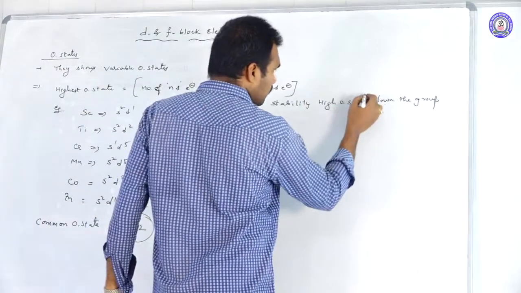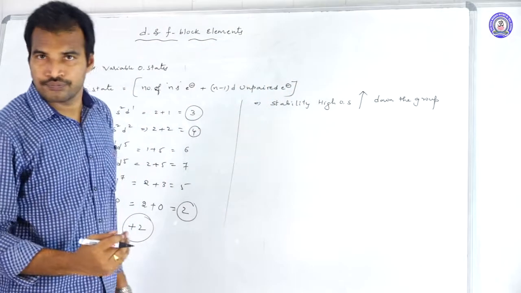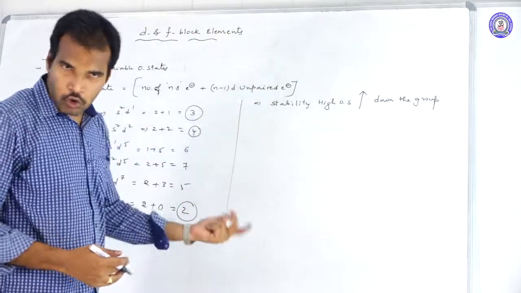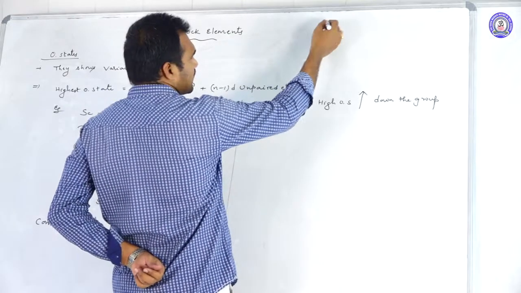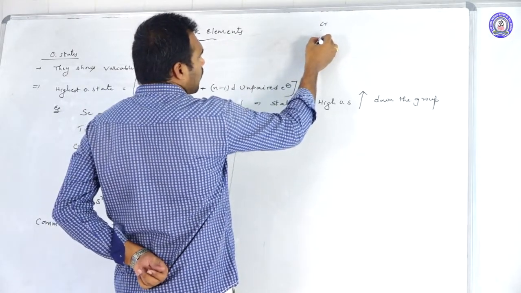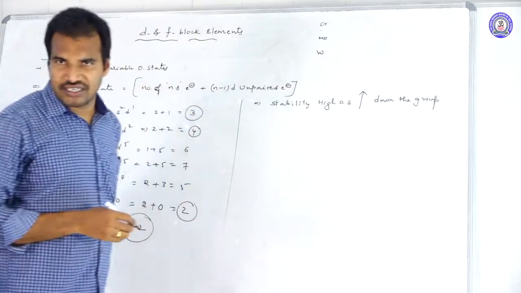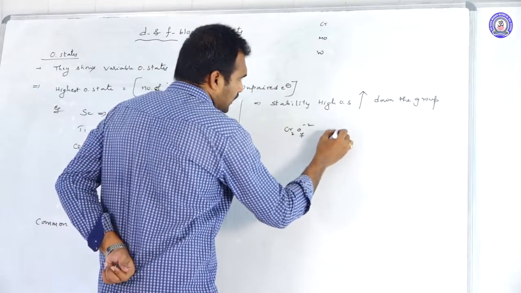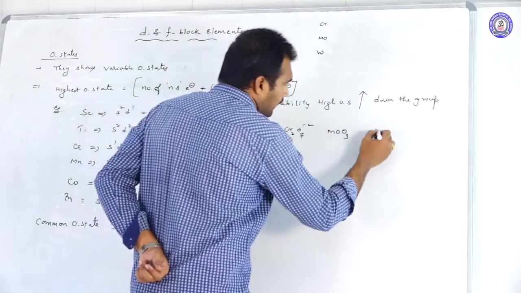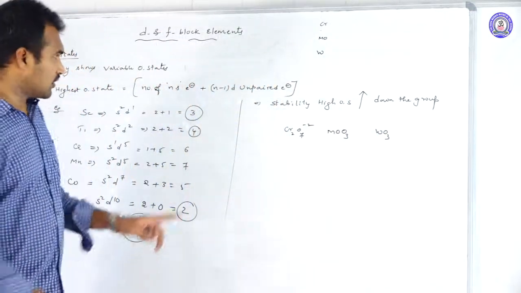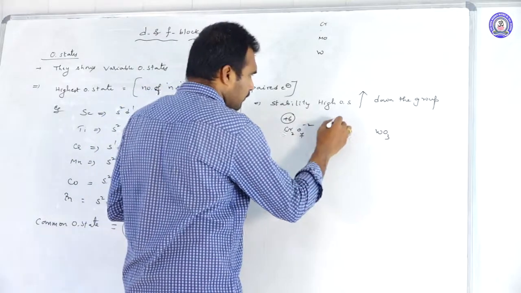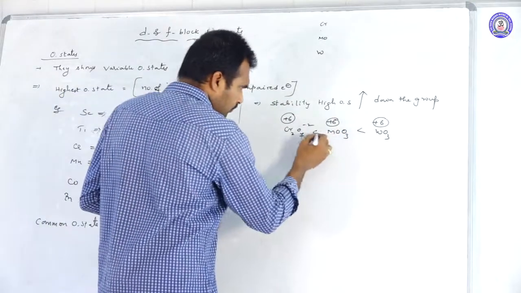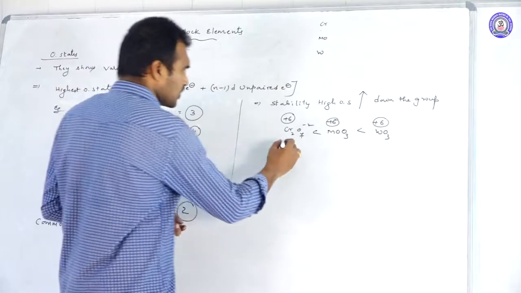The stability of higher oxidation state will increase down the group. For example, take the chromium group: chromium, molybdenum, tungsten, these three elements. When you write Cr2O7 2-, MoO3 and WO3, all of them are in the plus 6 oxidation state. Now tell me, which is more stable? Definitely the stability of the plus 6 oxidation state increases down the group.